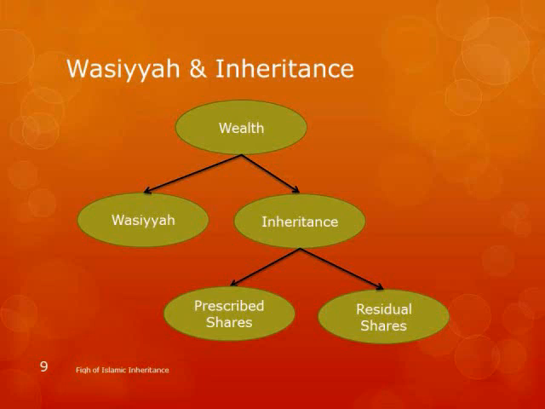So this is the same one that we talked about in the first diagram. Wealth can be distributed either in wasiyyah or inheritance. Again, this is max 1/3, minimum 0. Some people choose, I don't want to give anything, I want everything to be given to my relatives here. That is fine. And the power of wasiyyah basically lies in the instructions that you give. That's something that we really need to consider.